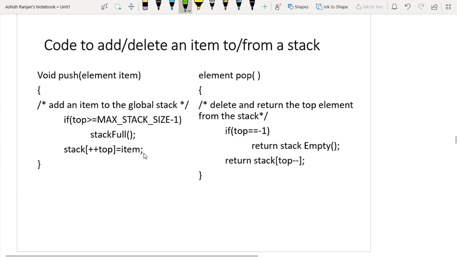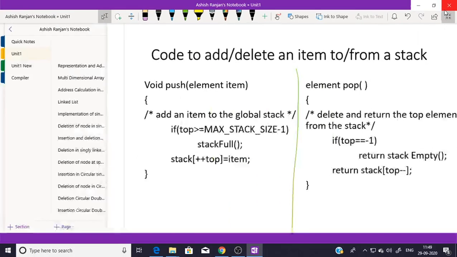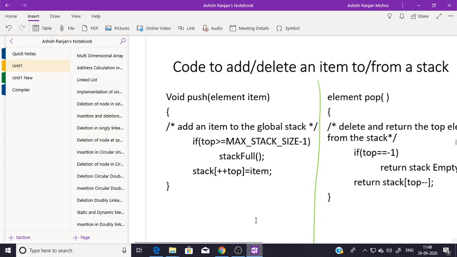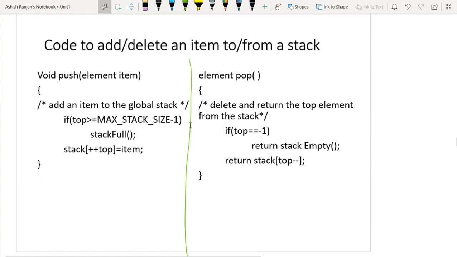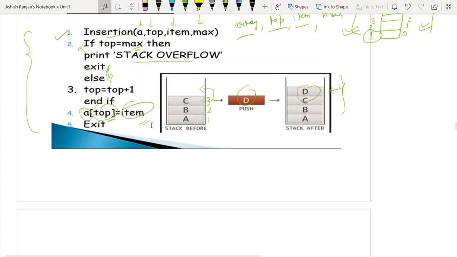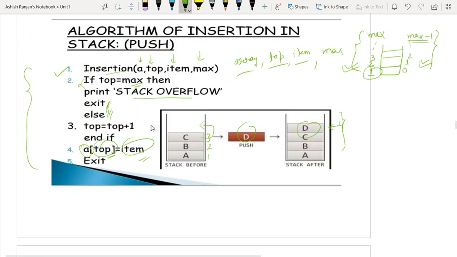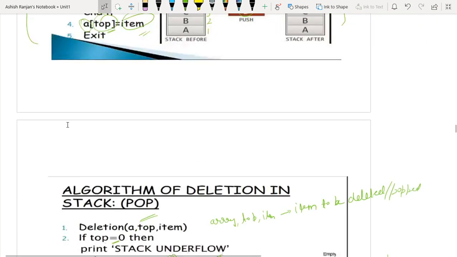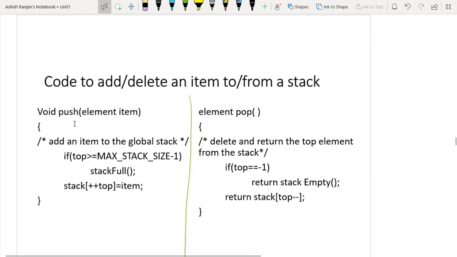Similarly, this is nothing but the C function for the insertion and deletion of the element. So corresponding to this algorithm written in pseudocode, this is the corresponding C function.